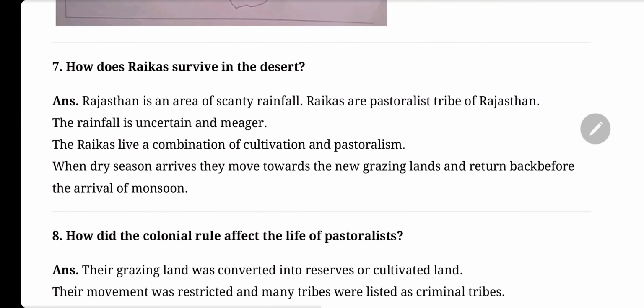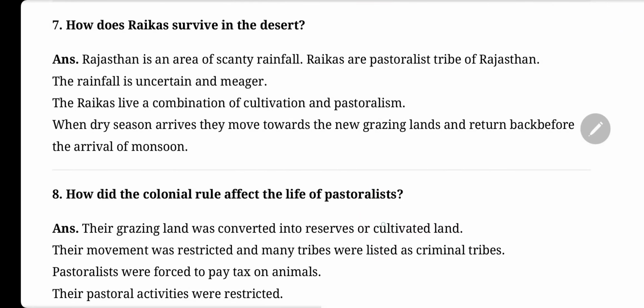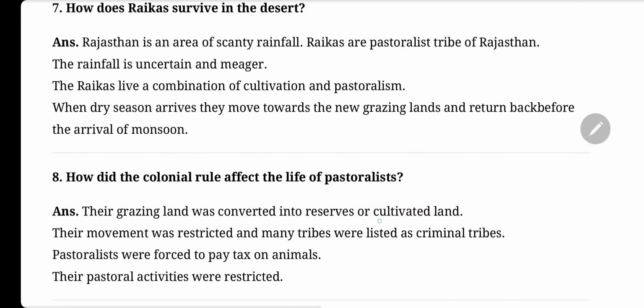Where does Raikas survive in the desert? Rajasthan is an area of scanty rainfall. Raikas are pastoralist tribe of Rajasthan. Their rainfall is uncertain and meager. The Raikas live in a combination of cultivation and pastoralism. When dry season arrives, they move towards the new grazing lands and return back before the arrival of monsoon.